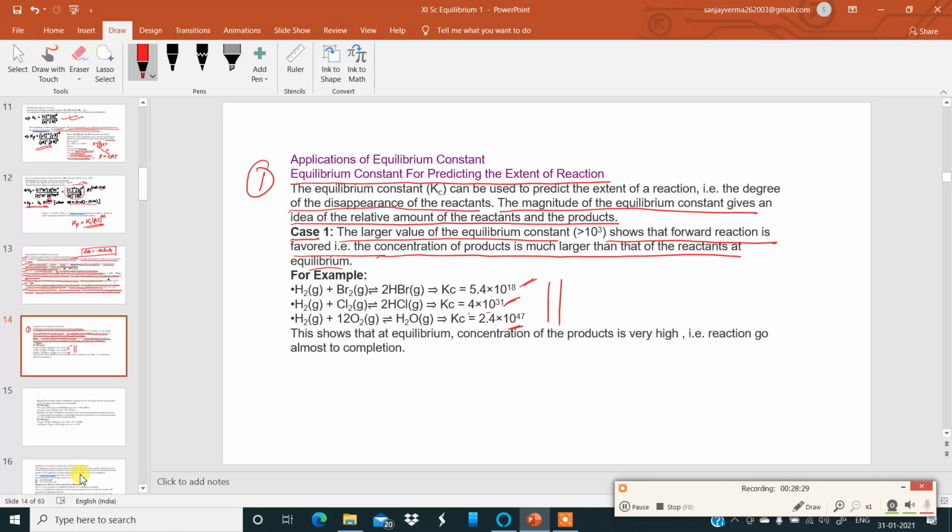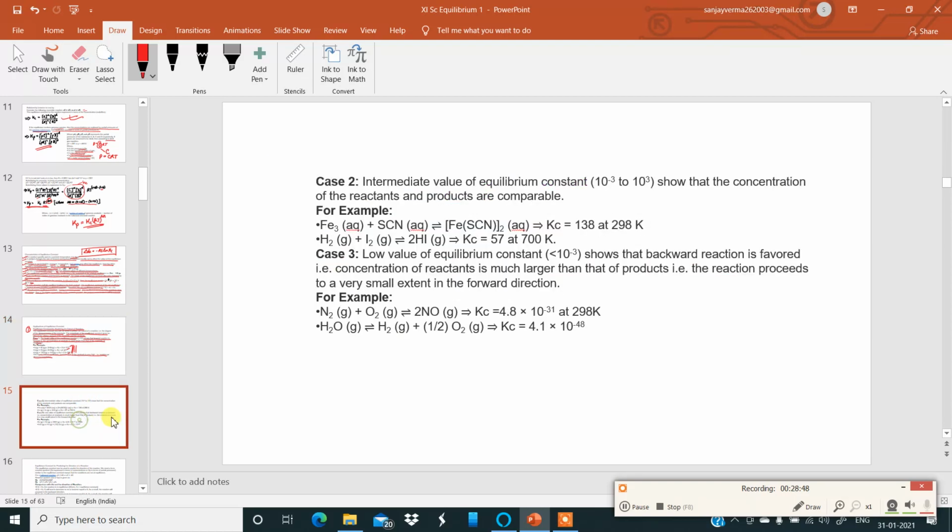So, among these three, you can see over here, this shows that the concentration of the product is very high, that is, the reaction goes almost to completion. The values of Kc are very high, which means the reaction goes almost to completion.